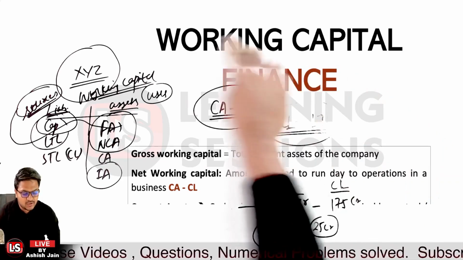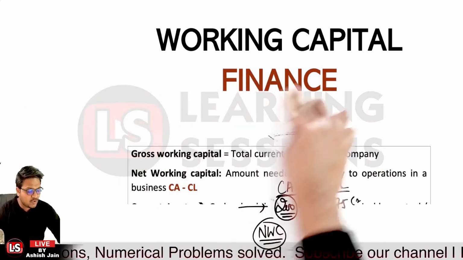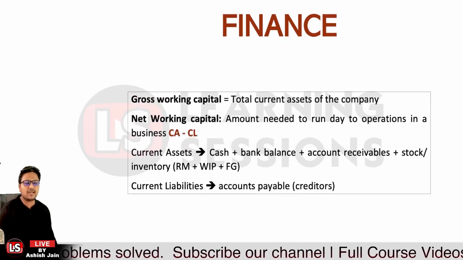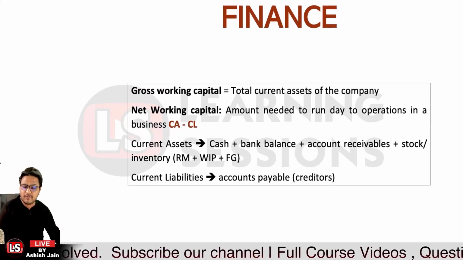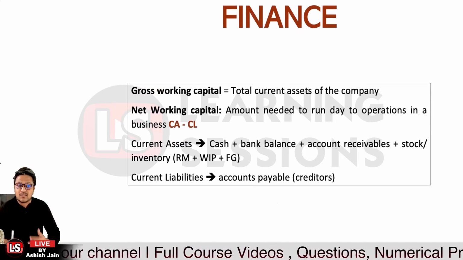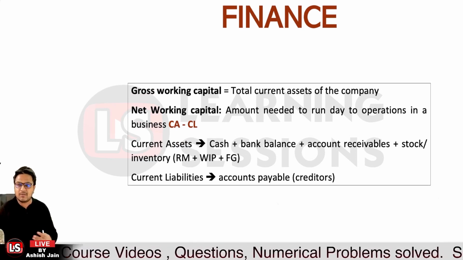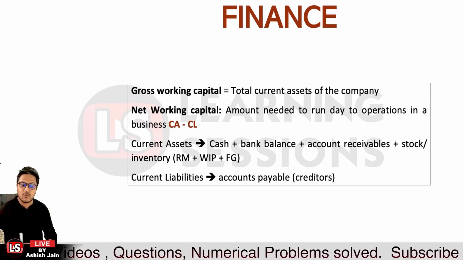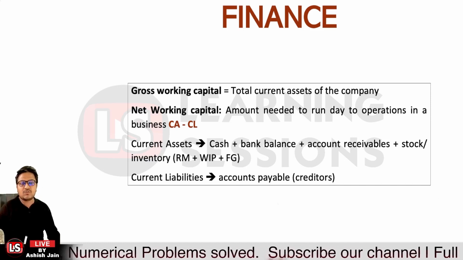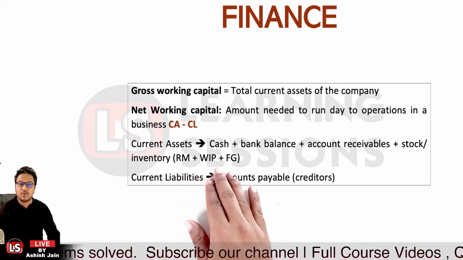I hope that you must have understood this particular concept, what is working capital, what is gross working capital, and what is net working capital. Now let's move further. It is related to the different types of current assets. Current assets are those assets which do change their form from one form to another during a tenure of 12 months. Like we are having cash, bank balances, stocks, bills receivable, account receivables, book debts, and further the stock, inventory, etc. These all come under the current assets, and the stock and inventory consists of the raw material, work in progress, and the finished goods.